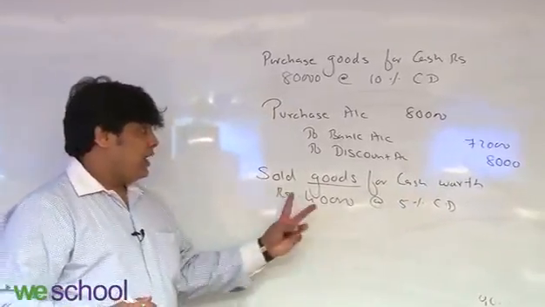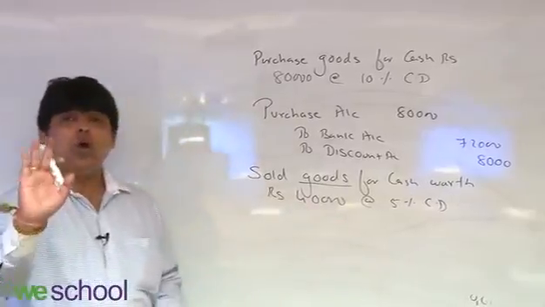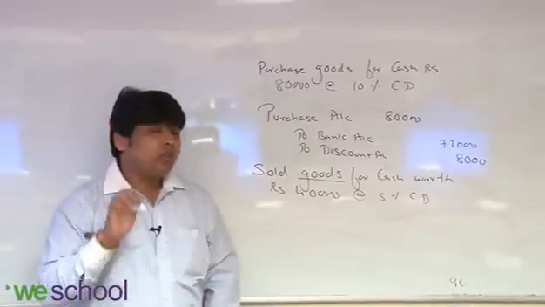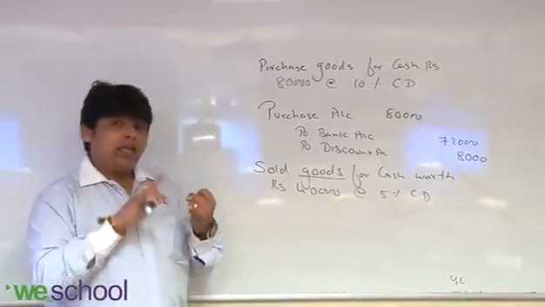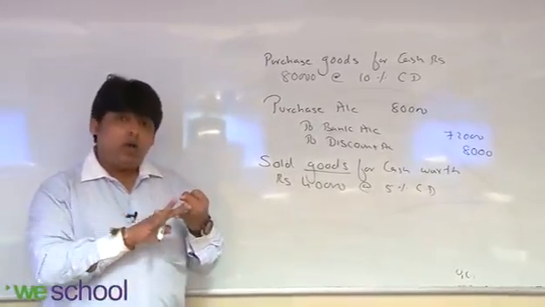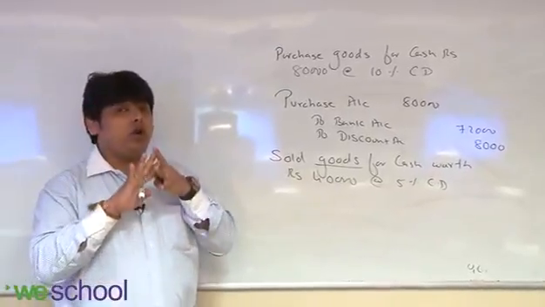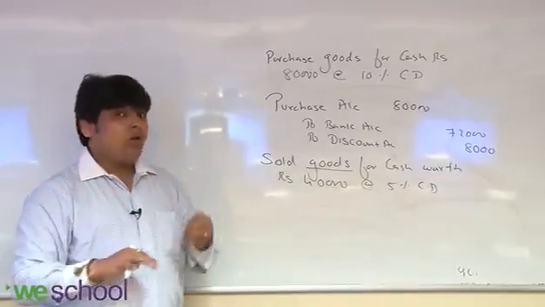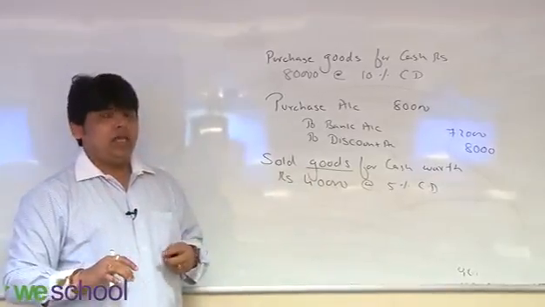Now when you are selling goods worth 40,000, you are not going to get 40,000. Why? Because you gave them 5% cash discount. So there is a loss for you. So in this, cash account got affected, discount account got affected, and goods account got affected. Cash is a real account, debit what comes in. Discount is a nominal account, debit all losses.